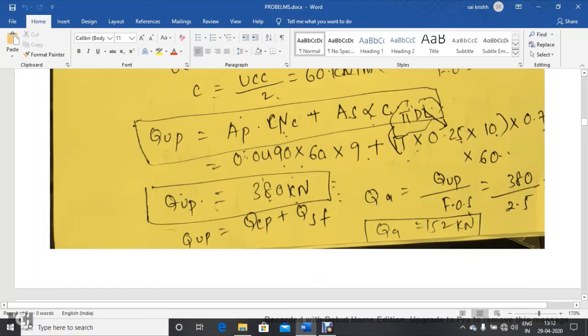But in this particular problem, it has been mentioned to calculate the allowable load carrying capacity. We calculated the ultimate load carrying capacity. If we divide the ultimate load carrying capacity by the factor of safety, we get the allowable load carrying capacity, which is 152 kilonewtons in this particular problem.